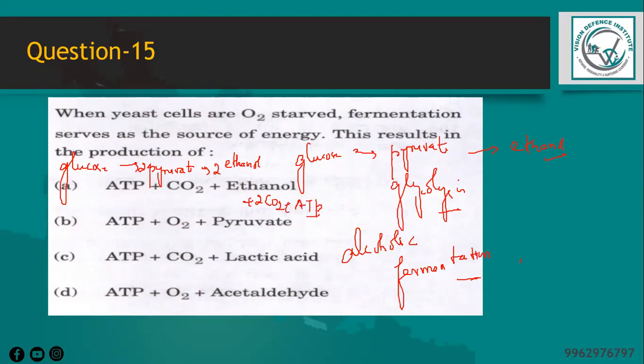Therefore, the end products of fermentation in yeast cells are ATP, carbon dioxide and ethanol. So option A is correct. ATP, carbon dioxide and ethanol represent the correct products of fermentation in yeast cells when they are oxygen starved.